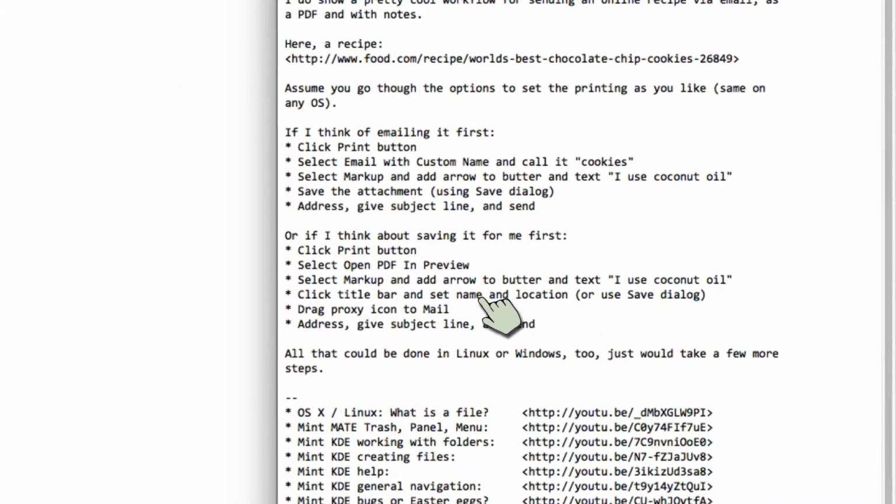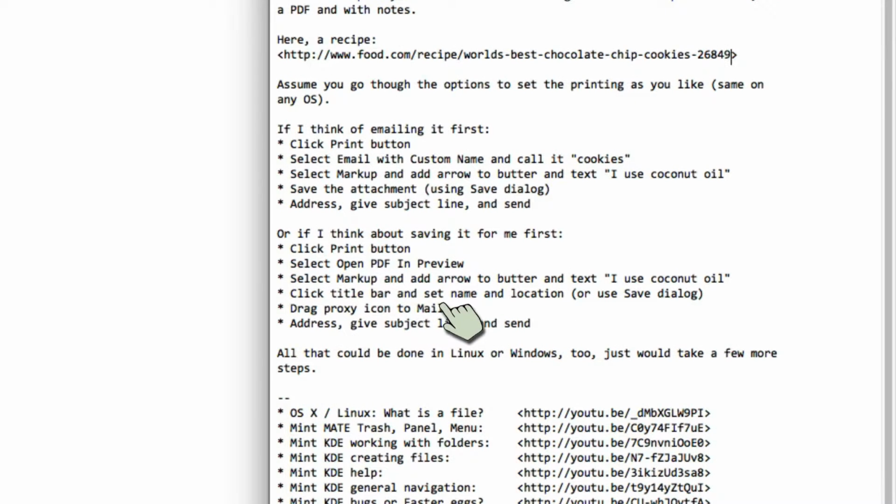That's this right here. Click the title bar and set the name and location, drag it straight to my email, and send it. Again, all that could be done on Linux, all that could be done on Windows, but it would take a few more steps. I have more options here, more streamlined workflow, and that's what I'm saying I appreciate.